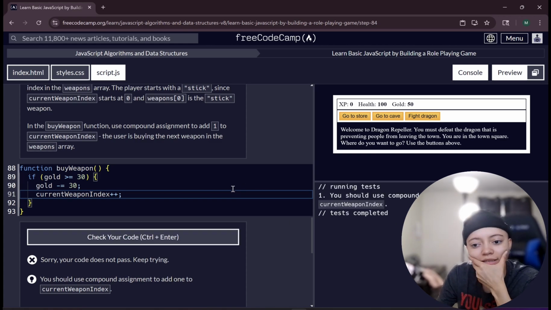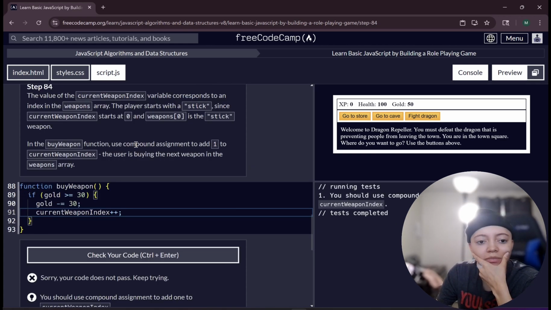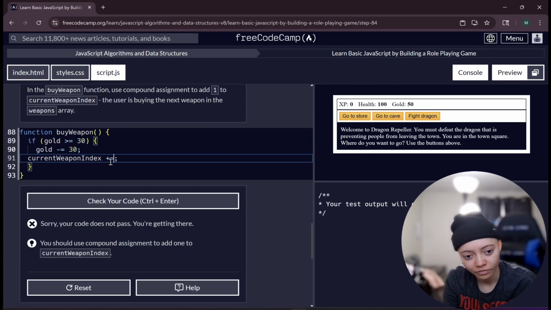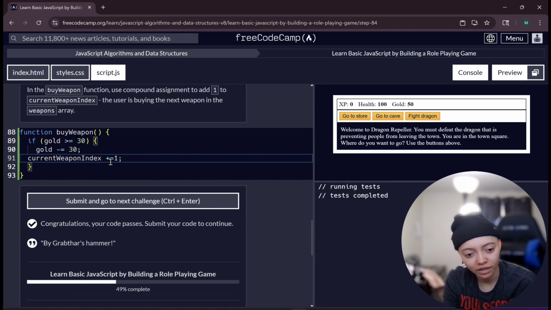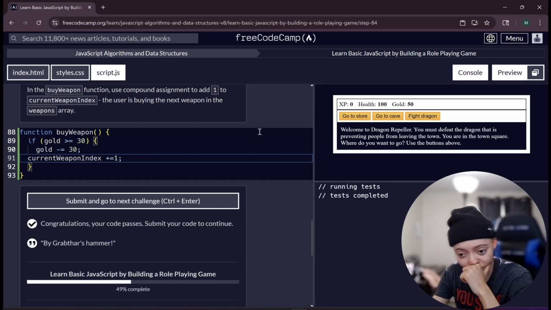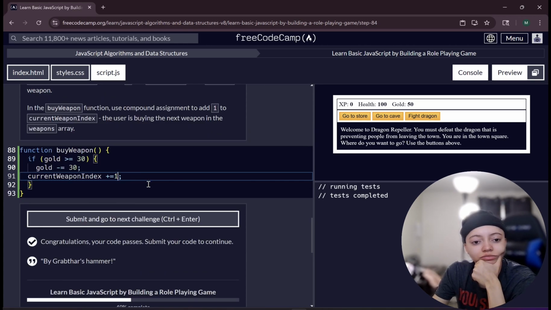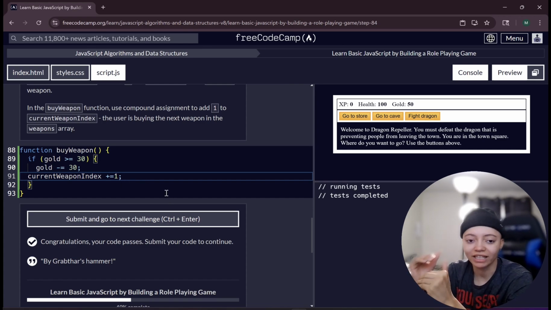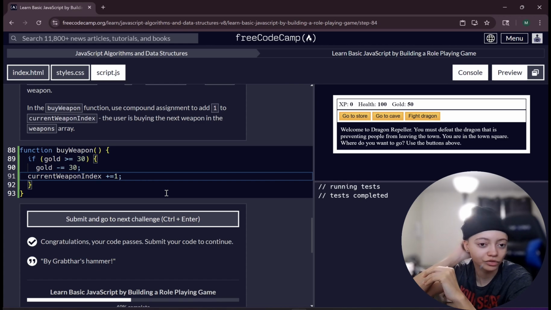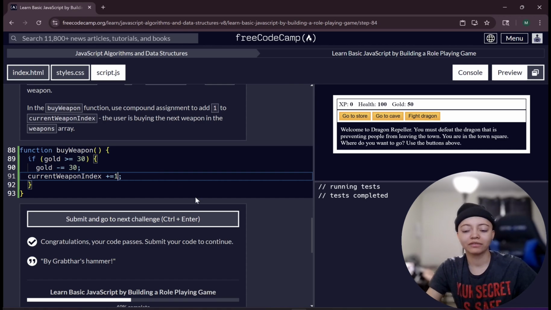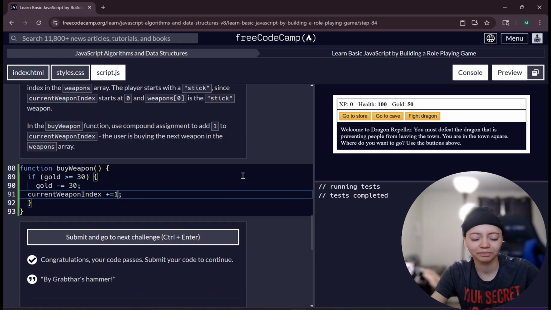It's probably because in the buy weapon point, use the compound assignment operator to add one to the user's current weapon index, to get the next weapon in the weapons array. It's supposed to be something like that. So plus, oh my goodness, my throat. So I'm happy I got it, but why plus equals? I'm assuming because if I don't put the equals, so plus plus would have made sense if I'm trying to go by one, but I guess maybe the equals also allows it to be the first one, I think. I don't know. I'm kind of confused why it would need to be a plus.